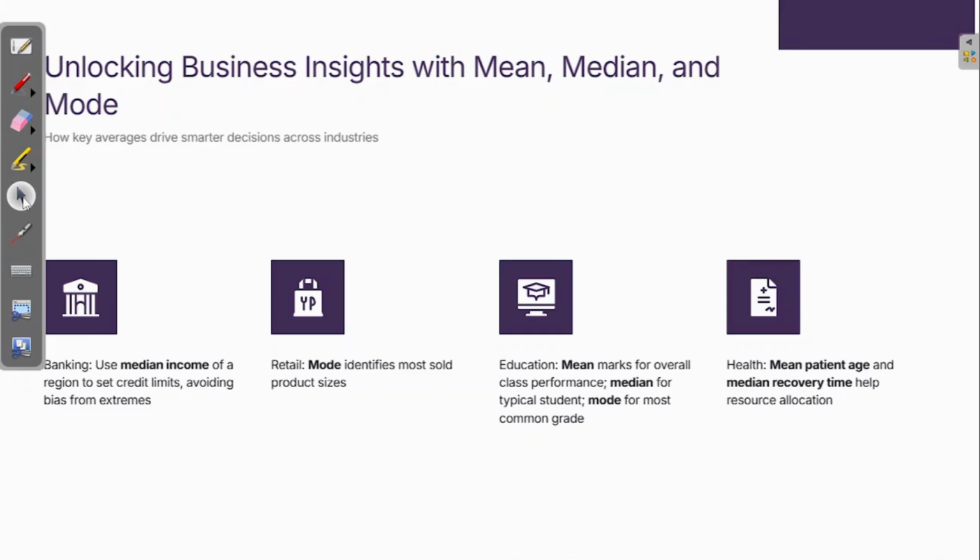So grades are A, B, C, and D. If the most common grade is A, the class or the school will say, we have a lot of A graders in our class or in our school.